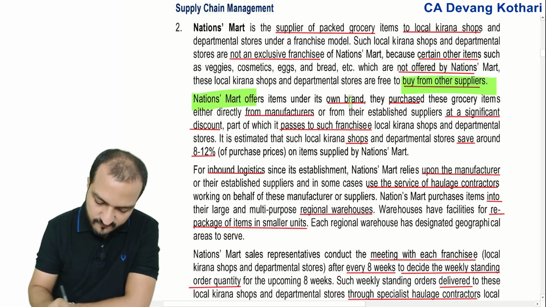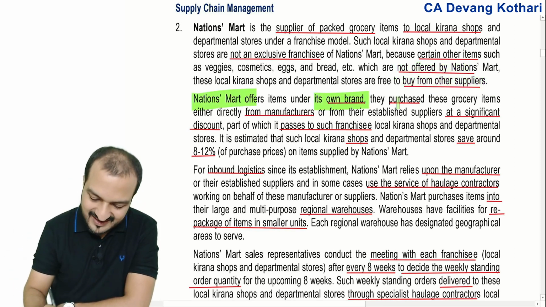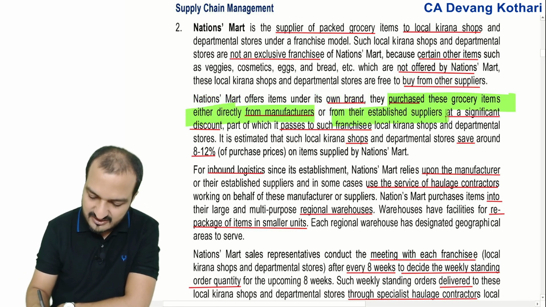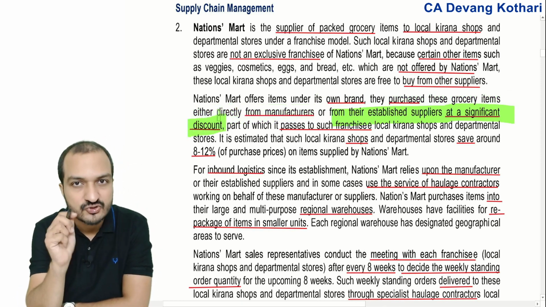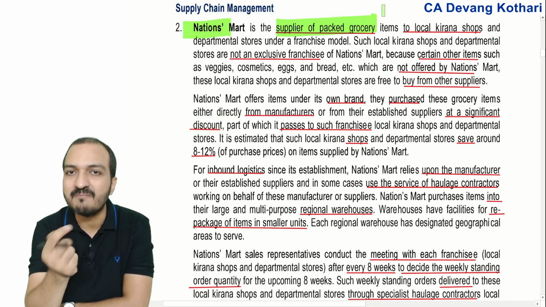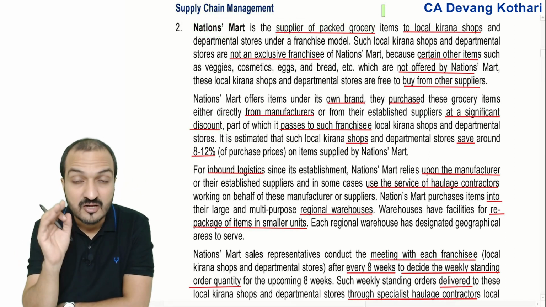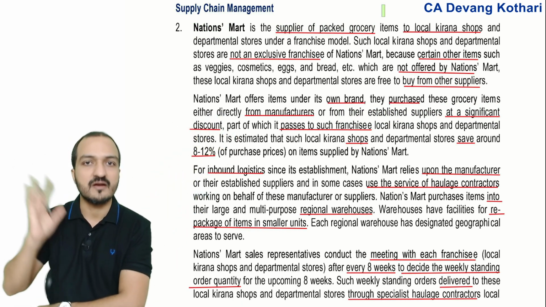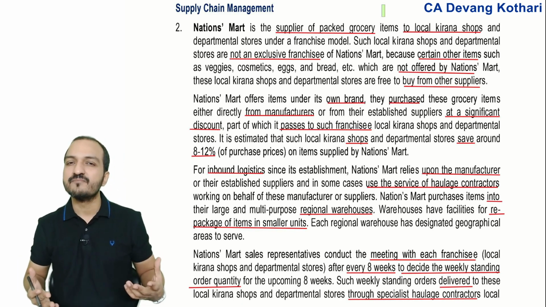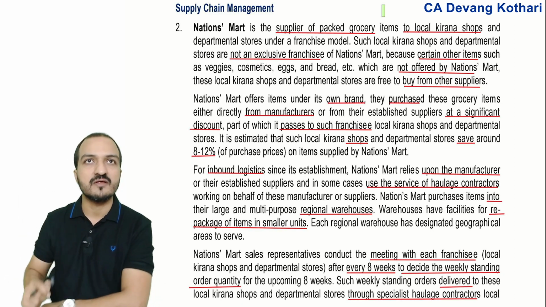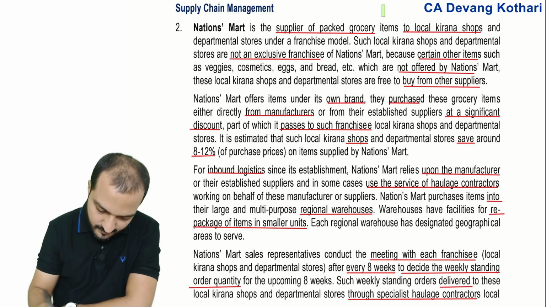My company offers items under my own brand, and I purchase these grocery items directly from the manufacturer or from the established supplier at a significant discount. So notice, my company is a supplier of grocery items. I am not a manufacturer of grocery items, right? So I purchase grocery items from the manufacturer and I supply them to the kirana shops. So I am like an intermediary. I'm simply an intermediary company who will buy from the manufacturer and sell it to those local kirana shops, right? Okay. But I'm doing that under my own brand.